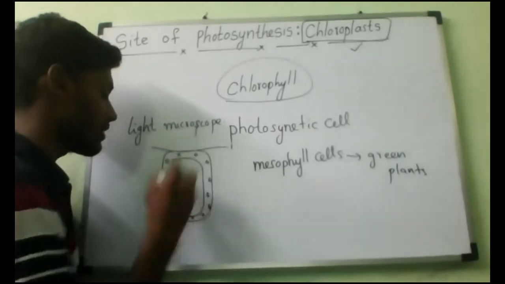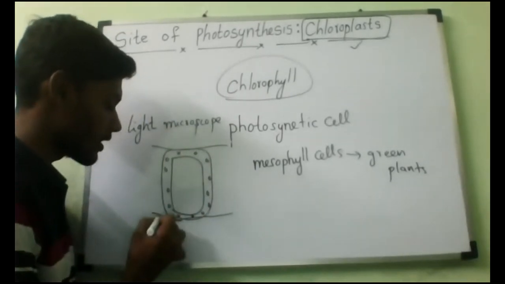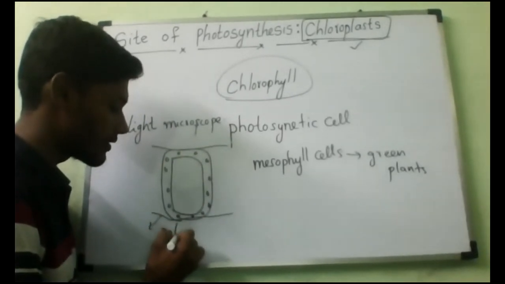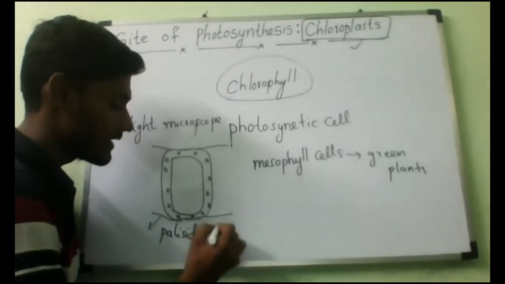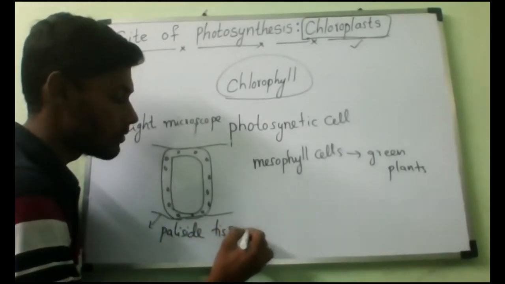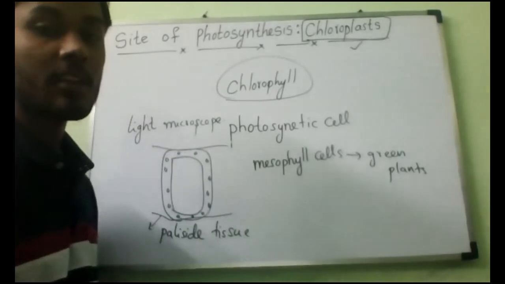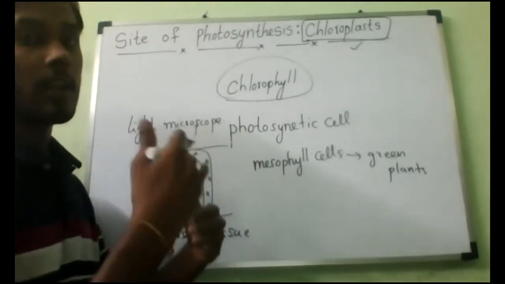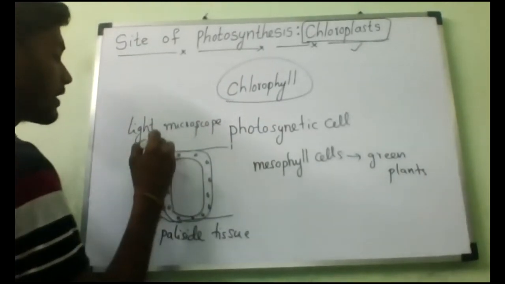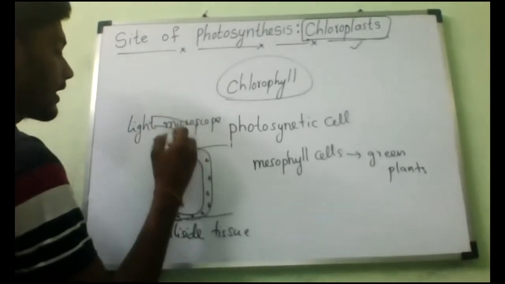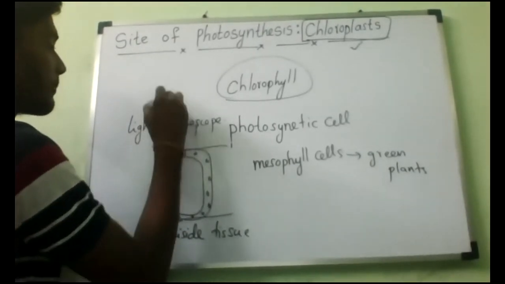The tissue just below the upper layer is called the palisade tissue, and that upper layer is called the epidermis.